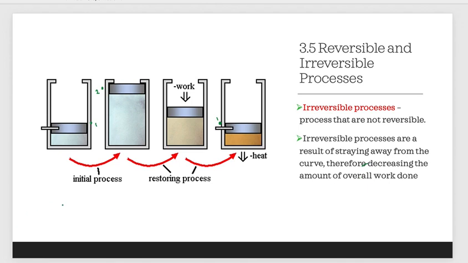So, for the conclusion, we can conclude that reversible process is ideal process and irreversible process is actual process. So these are the differences between reversible process and irreversible process.